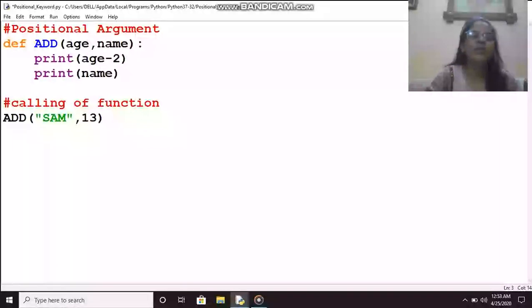Now if I pass Sam, Sam is a string and will be passed to age, so it becomes Sam minus 2, which is very illogical. 13 will be passed to name and printed, but the numeric operation will be done on Sam. So it's a difficult situation.